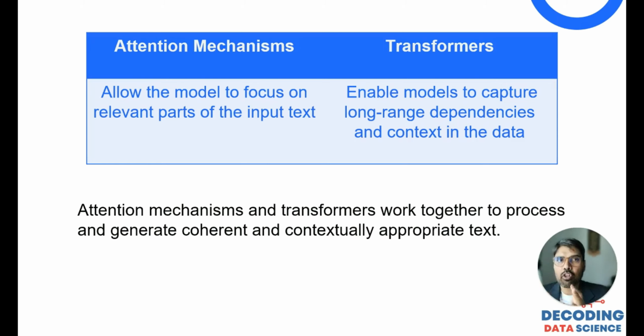So attention mechanism picks up the things that you need to focus on, and transformers help in combining and capturing the long range dependencies and giving the correct output. So this is a very complex topic. This is an introduction for people who are non-coders and business professionals, just to get an idea how these technologies and terms work. And both these technologies, attention mechanism and transformers, work together to generate coherent and contextually appropriate text as a response to whatever you have inputted.